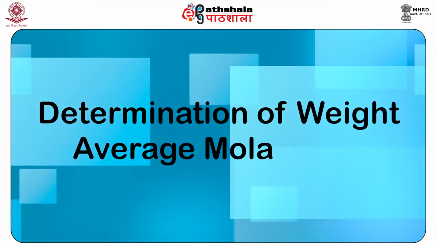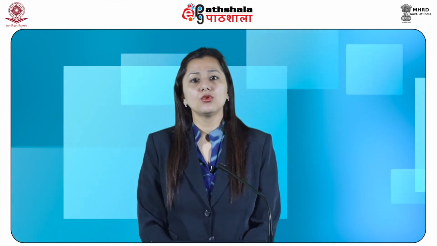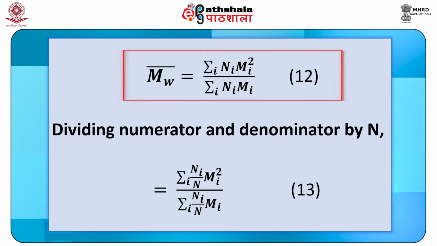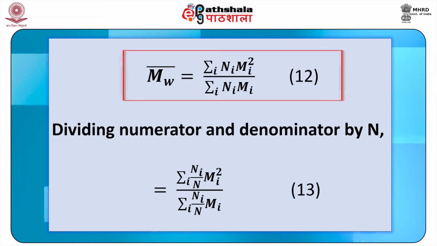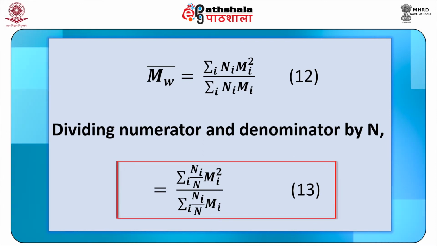Now, we shall see the determination of weight average molar mass. Weight average molar mass is given by Mw bar is equal to summation Ni Mi square divided by summation Ni Mi. This is our equation 12. Dividing numerator and denominator by N, we get Mw bar equals summation Ni by N into Mi square divided by summation Ni by N into Mi as our equation 13.